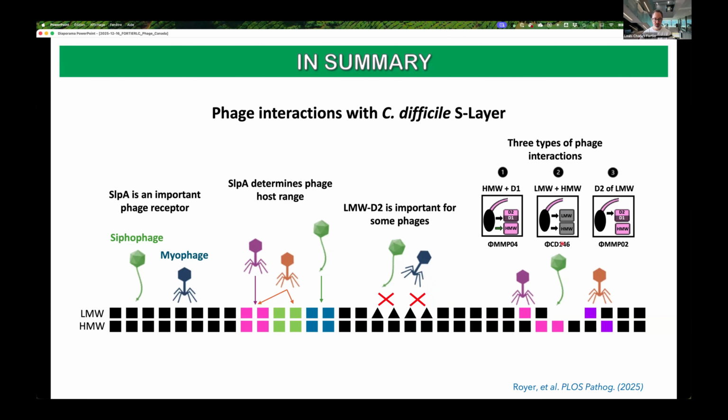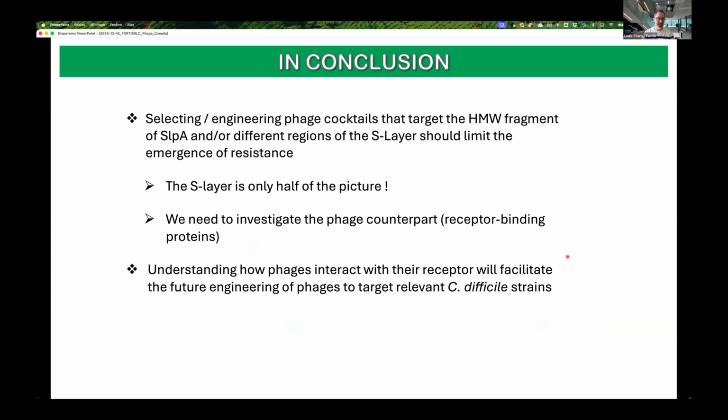And based on all the interactions that we have done, we were able to delineate three main interacting scenarios.